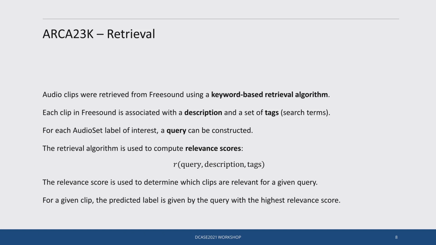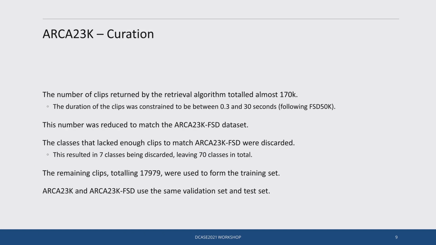For a given clip, the predicted label is given by the query with the highest relevance score. Using the retrieval algorithm, almost 170,000 audio clips were retrieved. This number was then reduced to match the ARCA23K FSD dataset. The classes that lacked enough clips to match ARCA23K FSD were discarded. This resulted in 7 classes being discarded, leaving 70 classes in total.